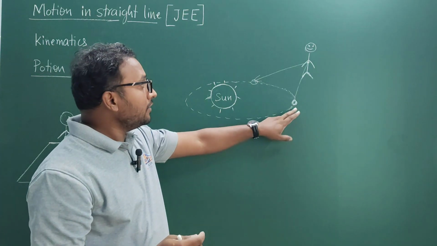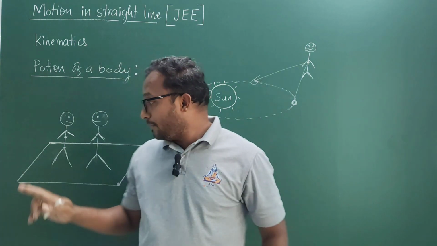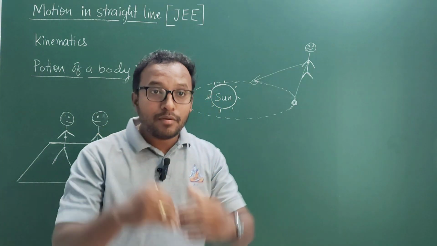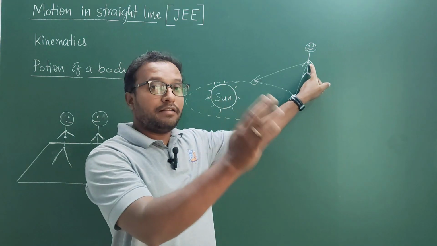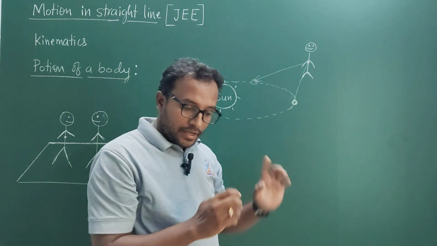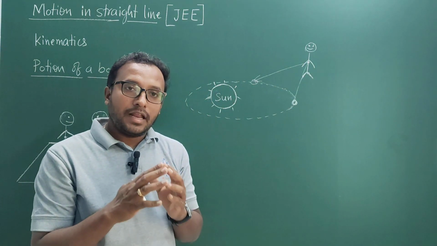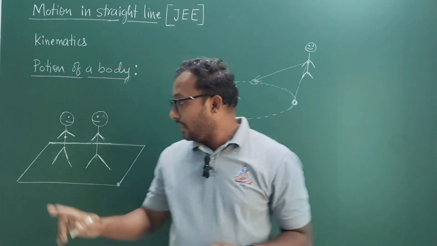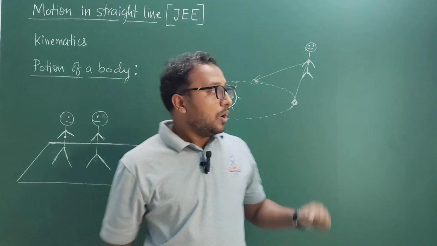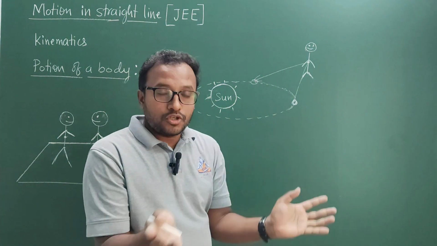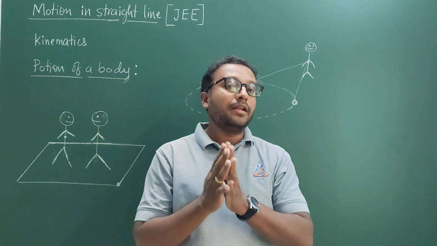Therefore, earth is said to be moving, or this person who is on the earth is said to be moving, as seen from the different reference point. So I am telling very clearly, whether the person is at rest or in motion, it is all going to be relative.